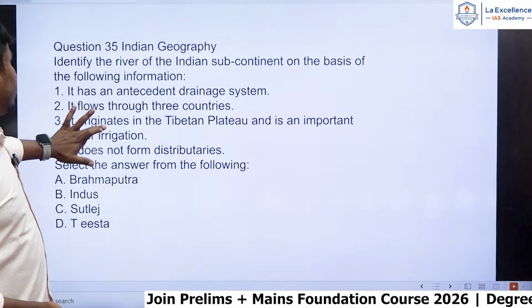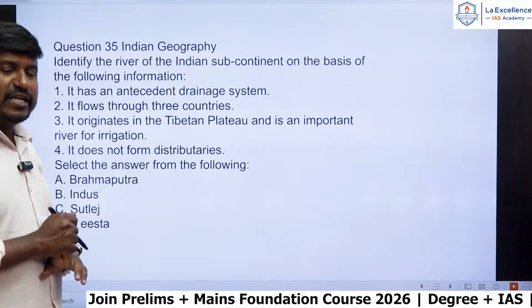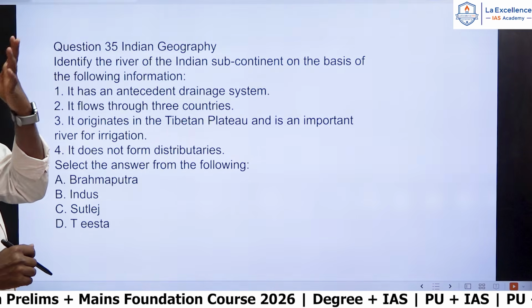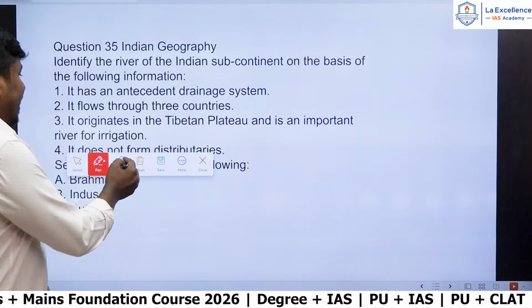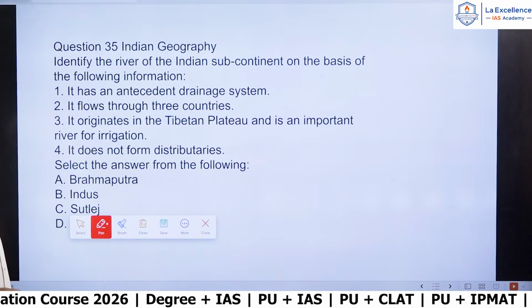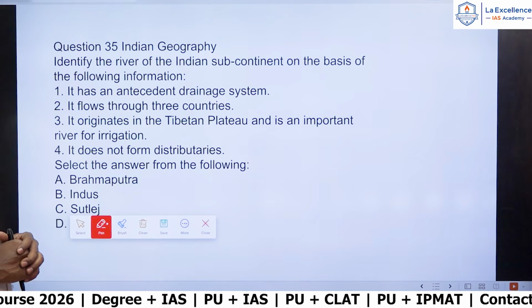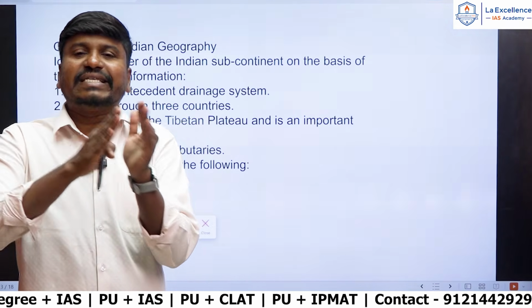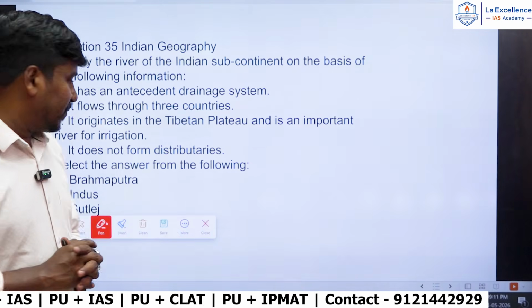Next one, question number 35. It's an Indian geography question, and again, a very interesting question. Remember, identify the river of the Indian subcontinent on the basis of the following information. They have given the information and they are asking which of the following rivers the information is related to, right?